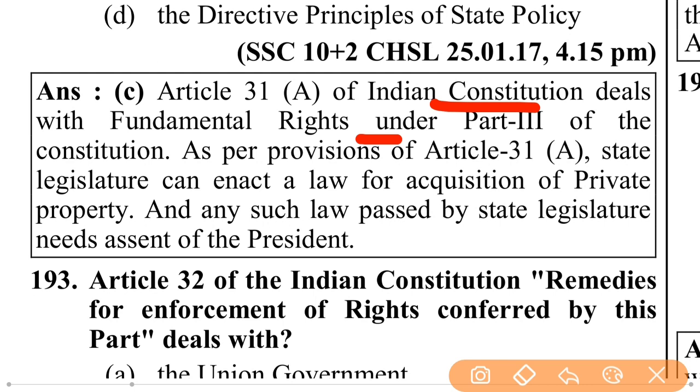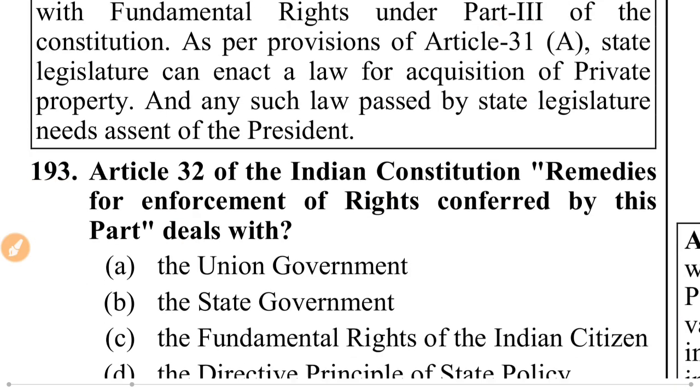As per provision of Article 31A, state legislature can enact a law for acquisition of private property, and any such law passed by the state legislature needs assent of the President.